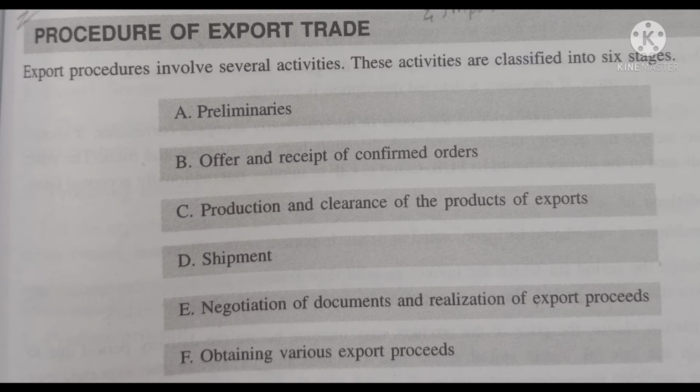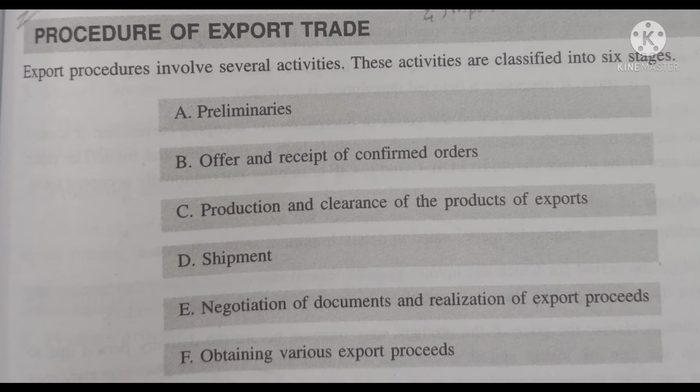Coming to the first one, that is the preliminaries. The preliminary stage is also known as the first stage, where the importer and exporter will be given a code number. The individuals and business firms who are intending to do the import and export of goods and services have to obtain a number from the regional licensing authorities.